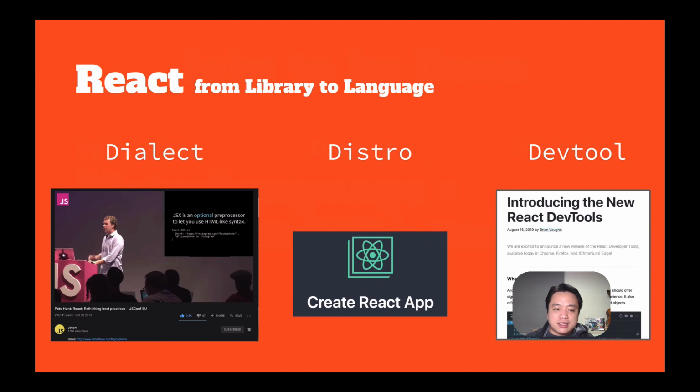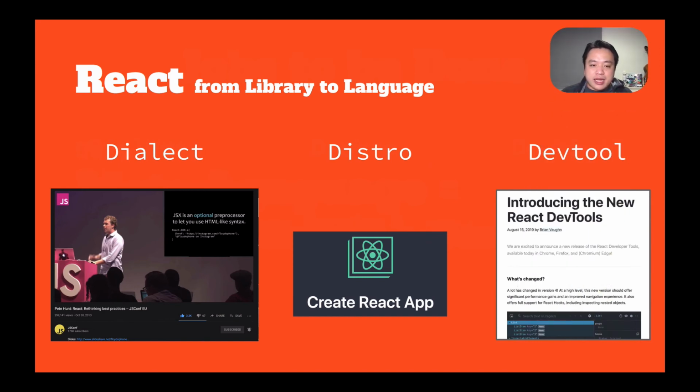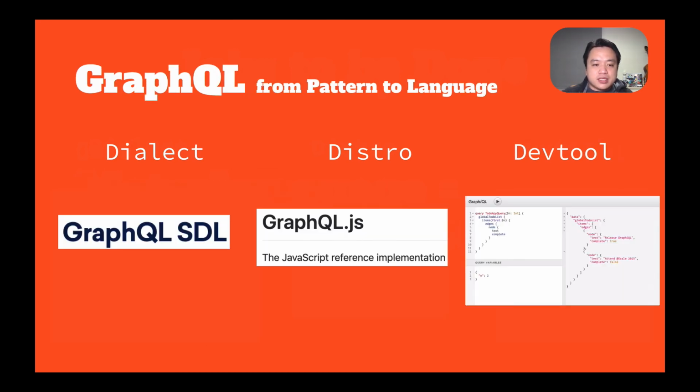That's how we can analyze the success of React going from library to language. It started out as a dialect with JSX, then we got an official distro with Create React App, then we got dev tools, and it's no surprise that all three of these are created by the React core team. What's really cool is you can see the same pattern play out in other communities, like with GraphQL, which started out as a pattern inside of Facebook's Ents, and then got extracted into a schema, which then got an official JavaScript implementation, and of course, the killer app is GraphiQL.